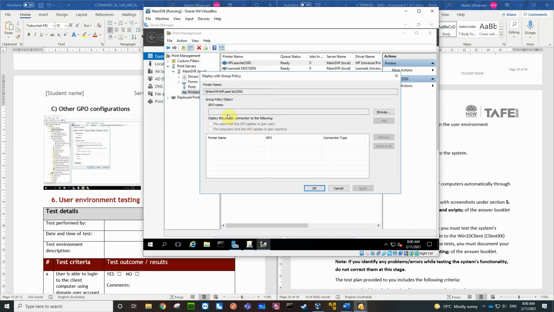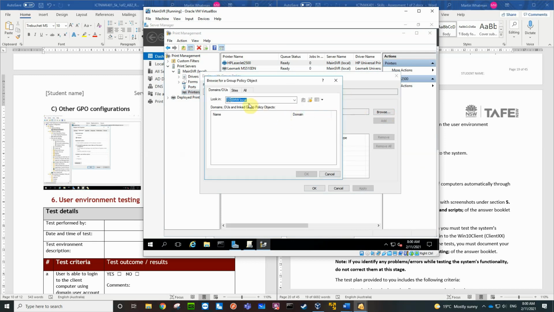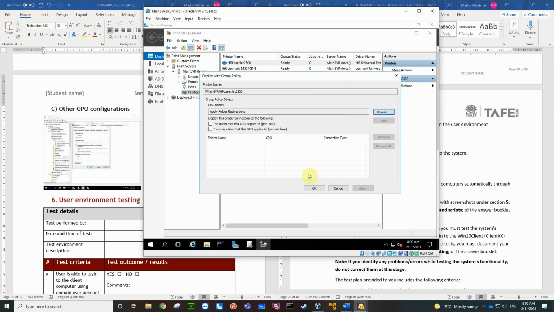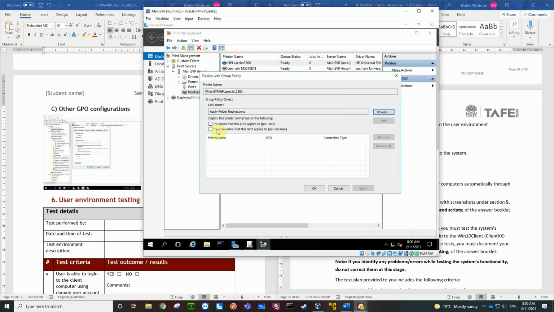So in here we don't have a name for a group policy yet. That's the printer name. So I'm going to browse, failed to query a list of group policy objects linked to this computer. Okay. bmw.local, look in there, domain sites all. Browse. Okay, there isn't one. So what we want to do is we want to create one.